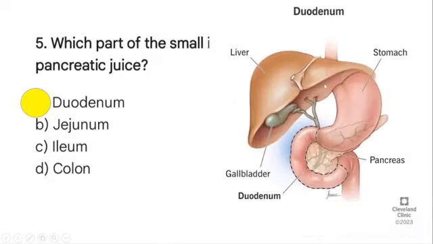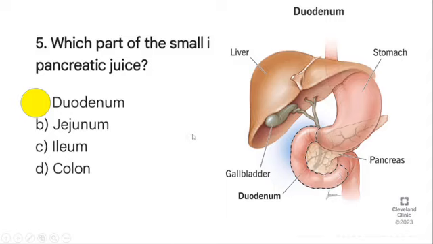So let's take a look at this diagram, where we have the liver, the stomach, the pancreas, the gallbladder, and the duodenum. So remember, I did mention that the liver will produce the bile. Okay, so once that bile is being produced, it's going to be stored in the gallbladder, to be secreted and to pass through the bile duct, then it will come to this first part of the small intestine, which is the duodenum. Okay, so this is the duodenum. So make sure that you are able to understand this.